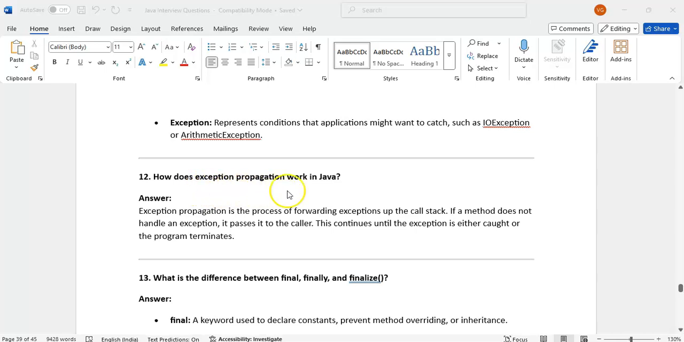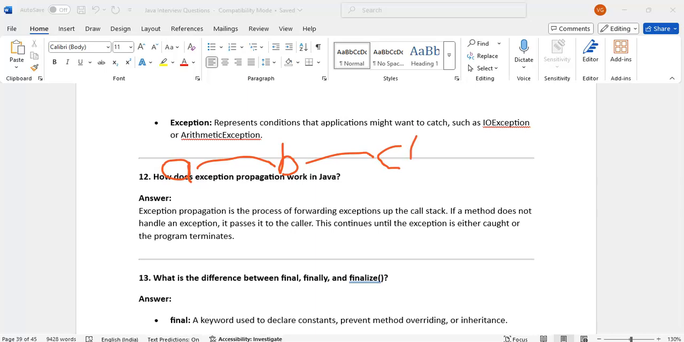How does exception propagation work in Java? Exception propagation is the process of forwarding exceptions up the call stack if a method does not handle the exception. It passes to the caller. This continues until the exception is either caught or propagates out. What it means: suppose I have a method A, a method B, and a method C. A is calling B, B is calling C.